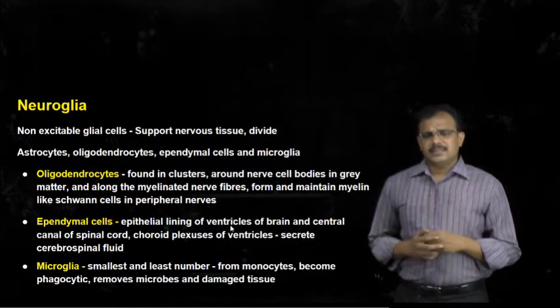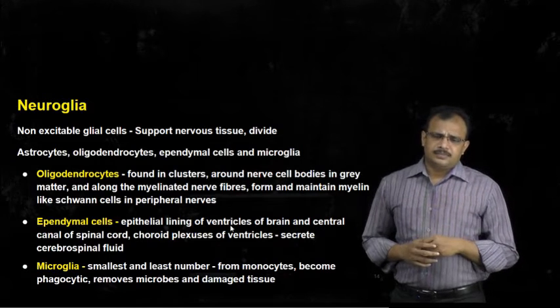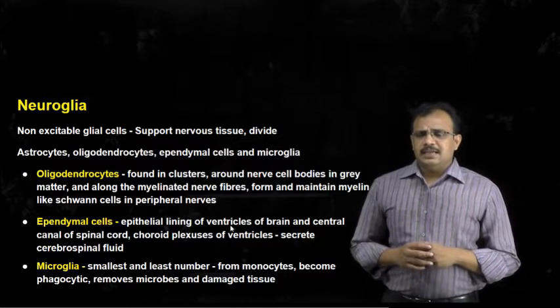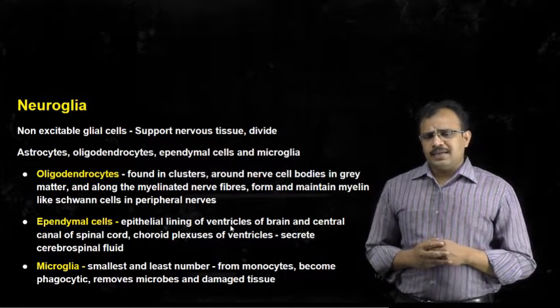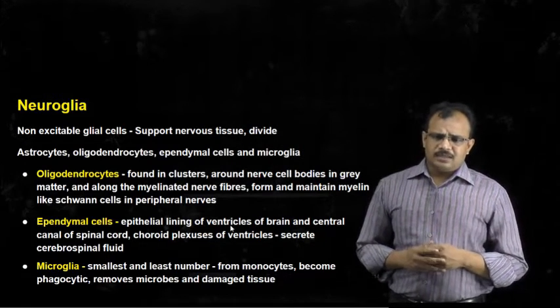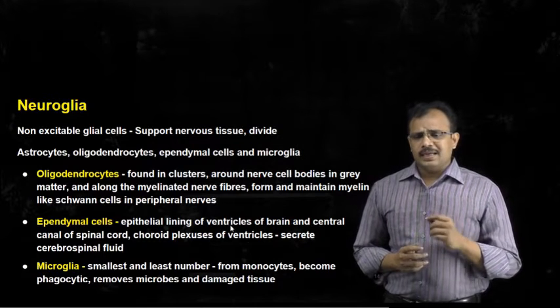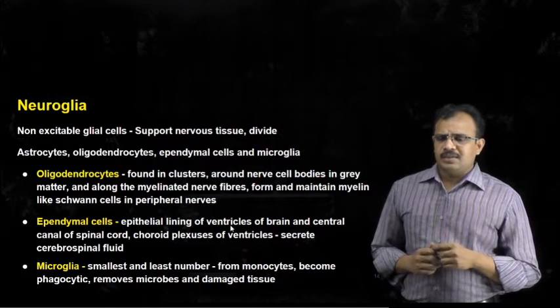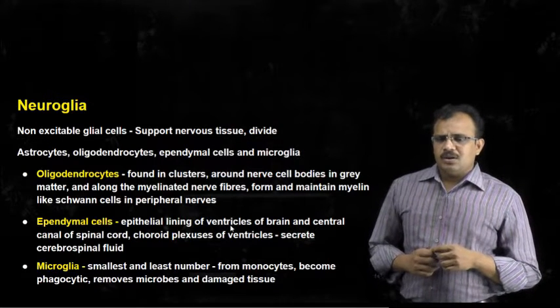We will see them once again. The 4 different types of neuroglial cells are oligodendrocytes, ependymal cells, microglia, and astrocytes.